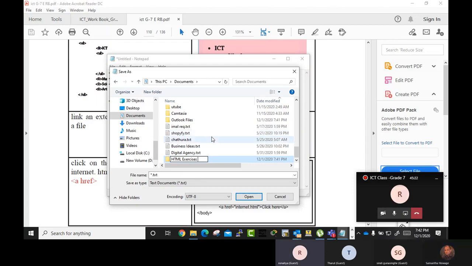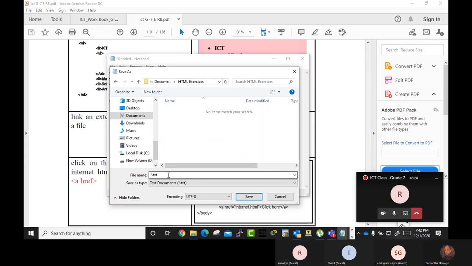Sir, I saved it. Okay. How do you save it? You can give whatever name and then .html. Either you use .html or .htm, both work.